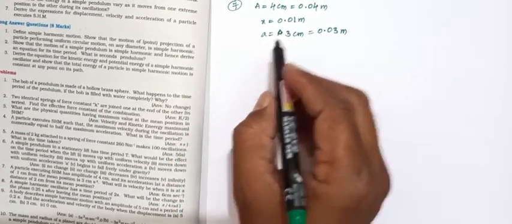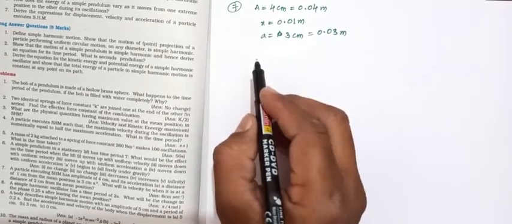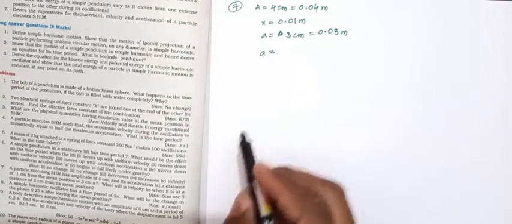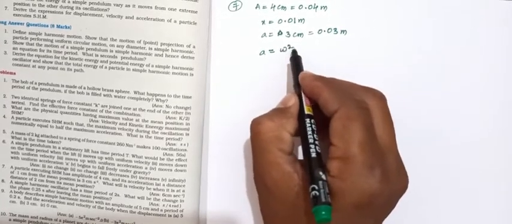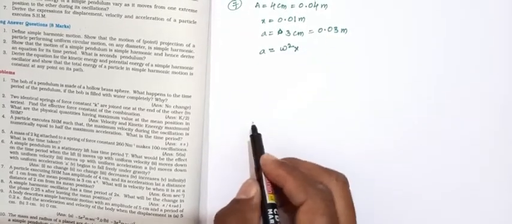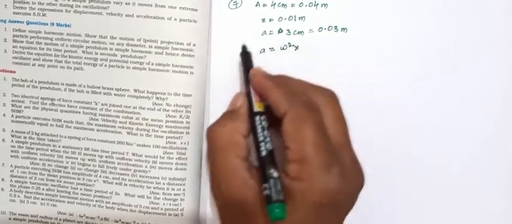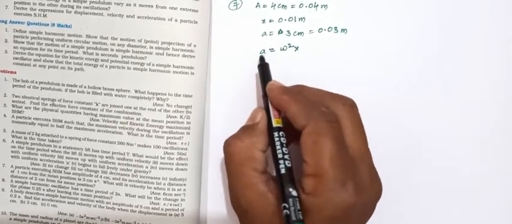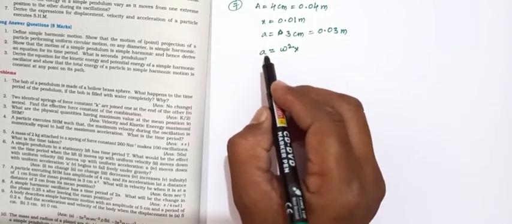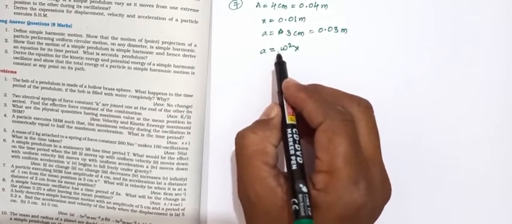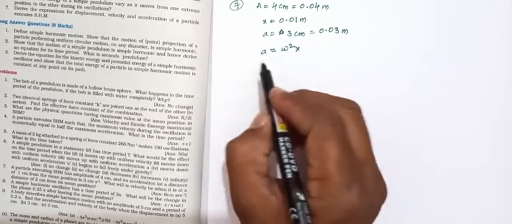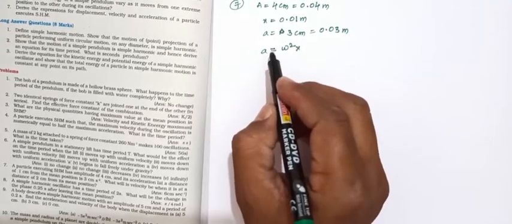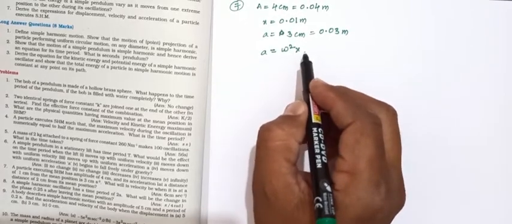First of all, what is the relation for the magnitude of acceleration? a equals omega square x. What is the equation for the acceleration? a equals minus omega square x. We consider here the magnitude only, without direction, so a equals omega square x.